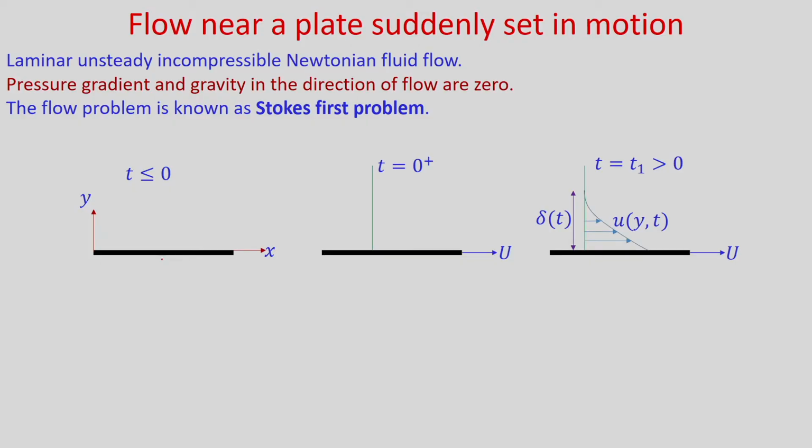Let us consider an infinite plate. It is in the x direction, it goes from minus infinity to infinity. In the z direction also it is infinite and y is measured from the plate. So, this stationary plate is kept in a stationary fluid medium.